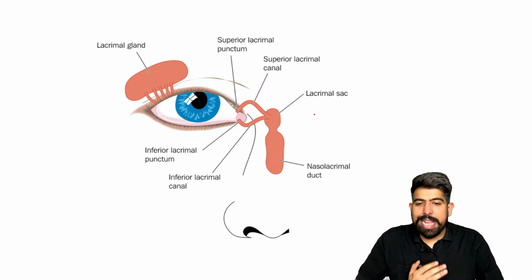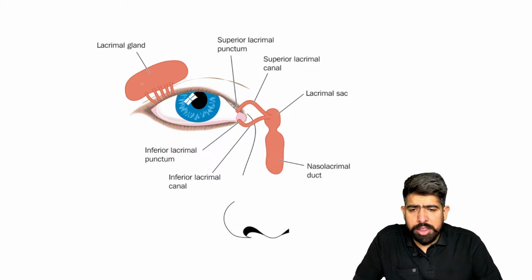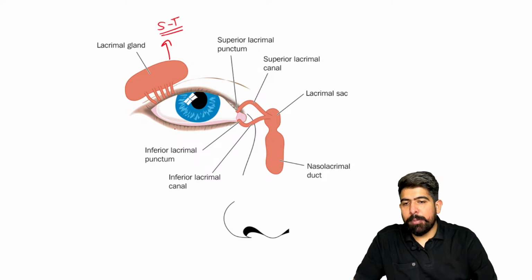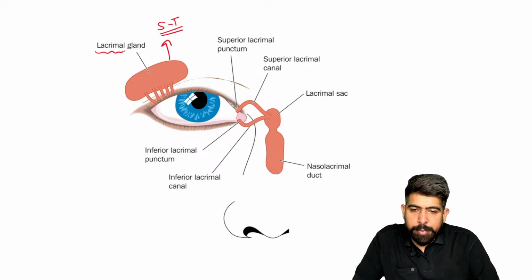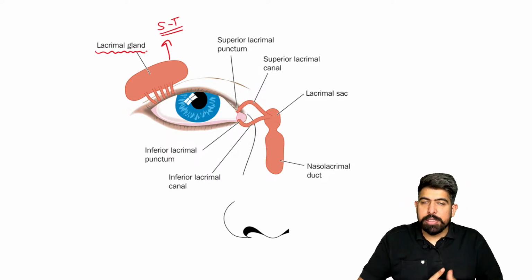Now check this image, and I hope after remembering this image, you will never ever forget about your lacrimal sac. So this is your eye, you can see here. This is your superior temporal side. We have the lacrimal gland, the important thing of your lacrimal system.